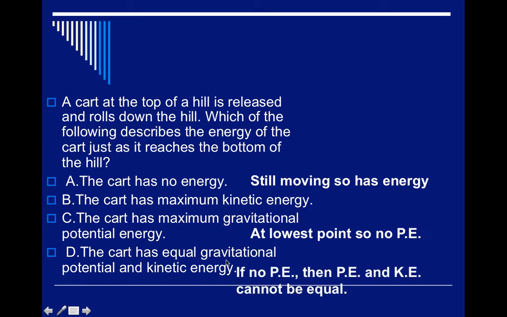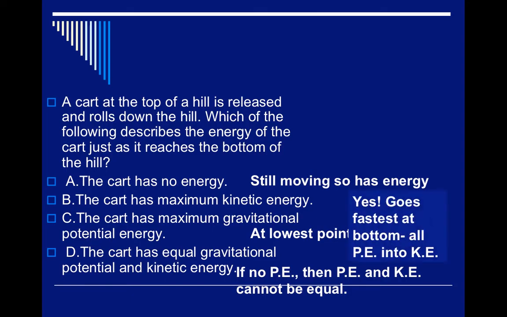All right, it has equal gravitational kinetic. If it has no potential energy, then potential energy and kinetic energy cannot be equal, right? Because at the bottom, all the potential energy is zero because it changed into kinetic energy. It's going the fastest at the bottom of the hill. All the potential has changed to kinetic. So this is a very common type question you'll see in the MCAS talking about the transformation of potential into kinetic energy.